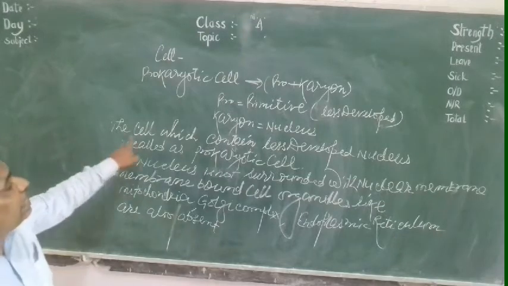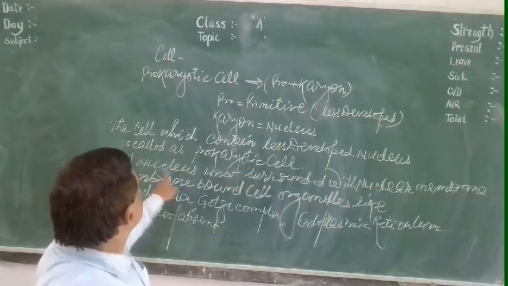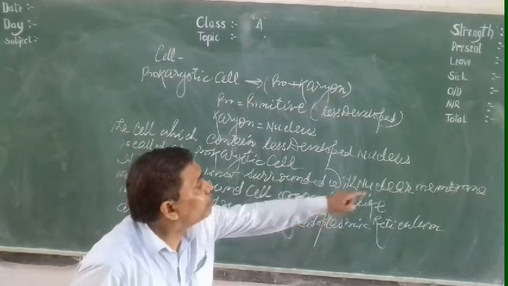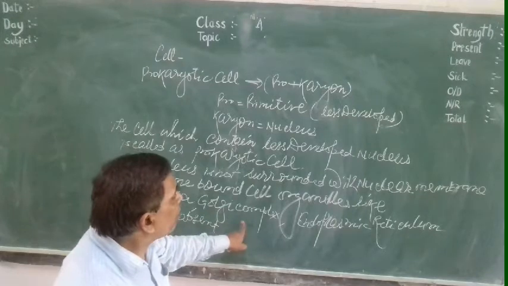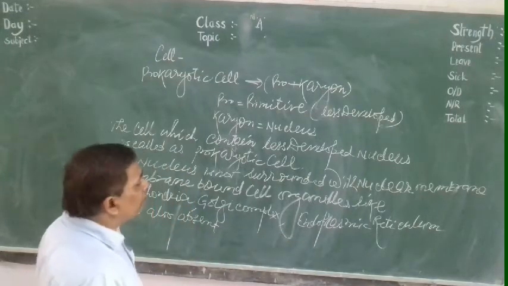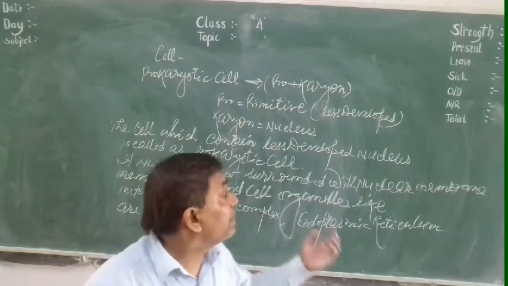So the cell which contains a less developed nucleus is called a prokaryotic cell; its nucleus is not surrounded with a nuclear membrane. Membrane bound cell organelles like mitochondria, Golgi complex, endoplasmic reticulum are absent. Chloroplast is also absent. That's why it is less developed.